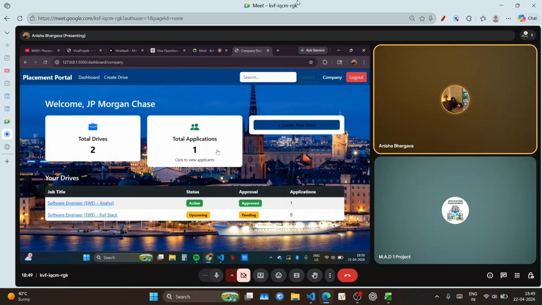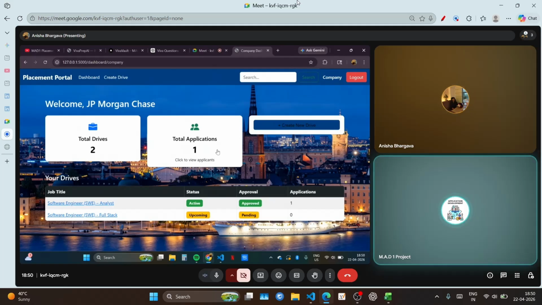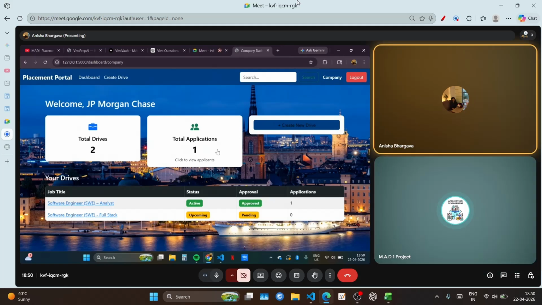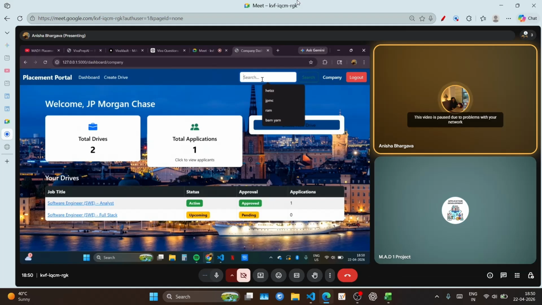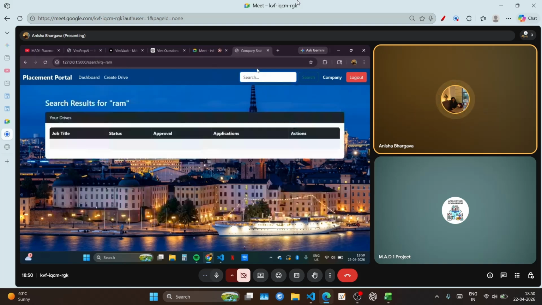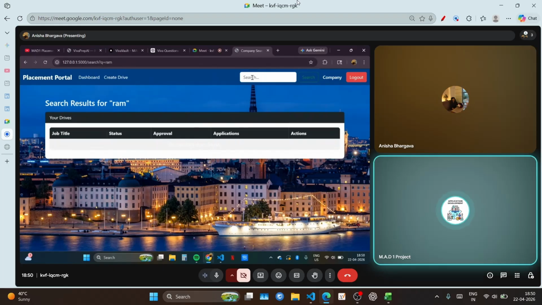Right? Okay. And the company has a search feature. Can you search anything or is it dummy? We can search; a company can search for students. Okay, I got it. We don't have a result for RAM. That's why it's blank, but it's all working. Can you show me the endpoint? I would like to ask.